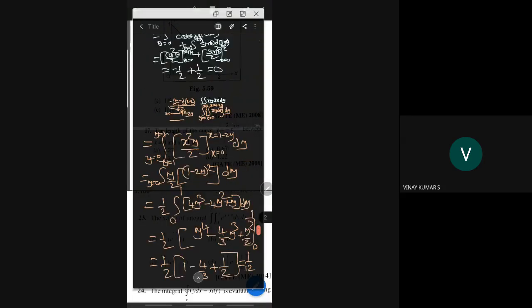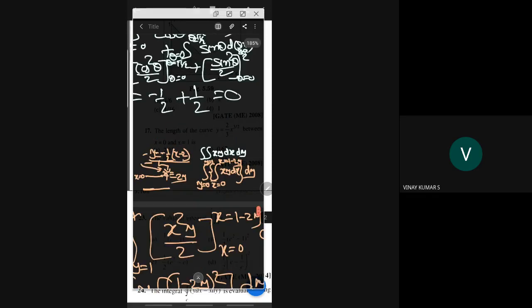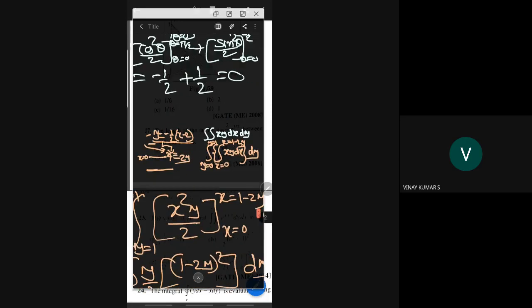So we came from here. This calculation is right because we have y is equal to minus half into x minus 2. That is correct. So you have 2. Okay, the mistake I got.